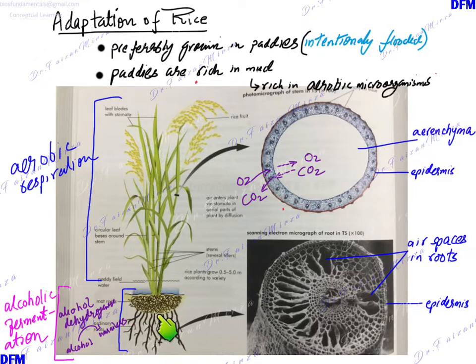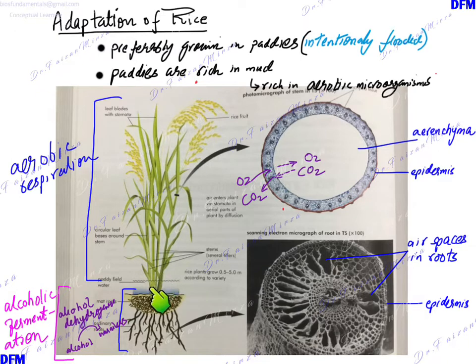So these roots respire by alcoholic fermentation, and you know that when alcohol is produced, it's toxic for the cells. But the rice plant varieties have the enzyme alcohol dehydrogenase present in these regions. When alcohol dehydrogenase enzyme is there, it turns alcohol into wastes which are harmless, and these non-toxic wastes can then be removed from the plants. So ATP is constantly being produced in this anaerobic environment.